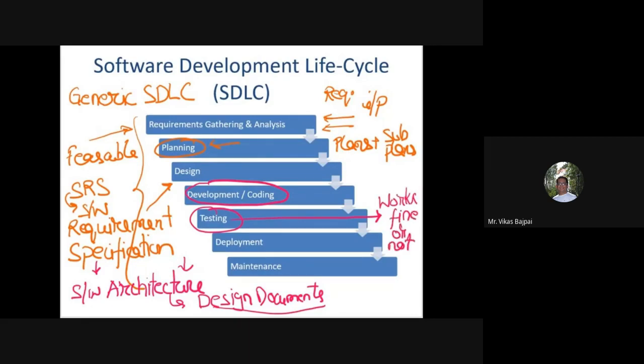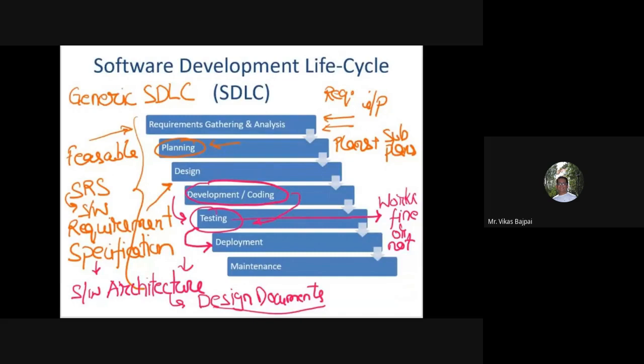So I test this particular piece of code which has been passed on from this design or coding phase. Once it is tested, now it's high time to deploy. Now this deployment means I will go ahead with the deployment of this particular product in the market.